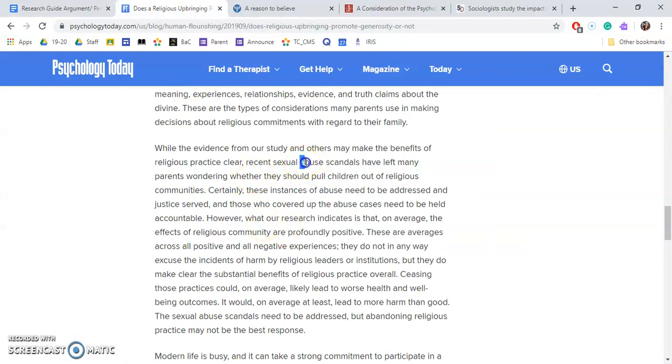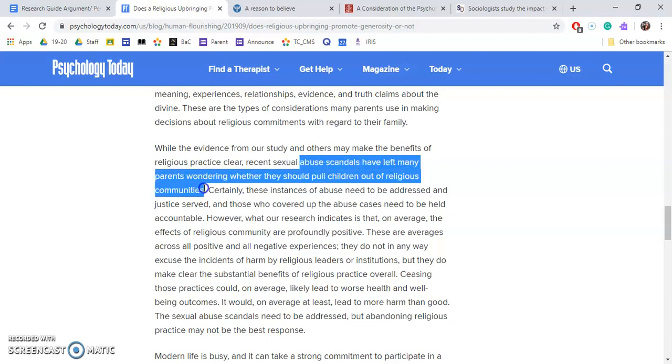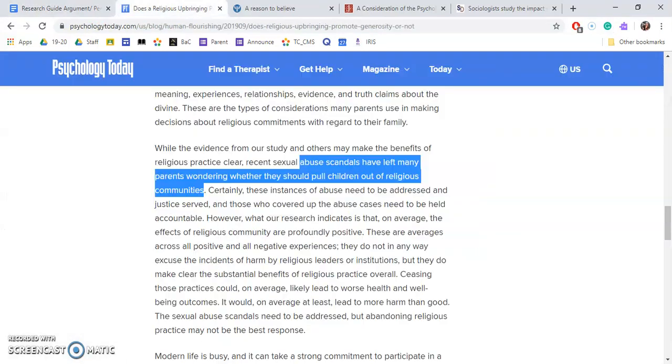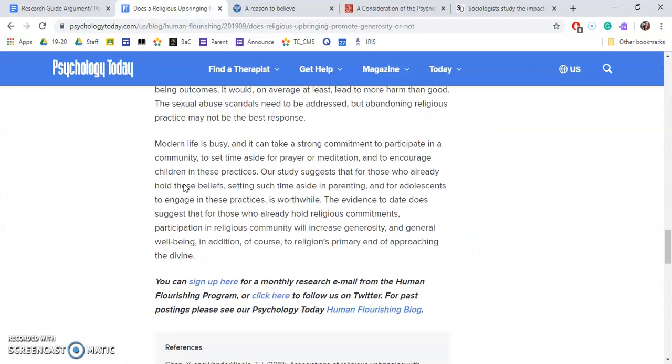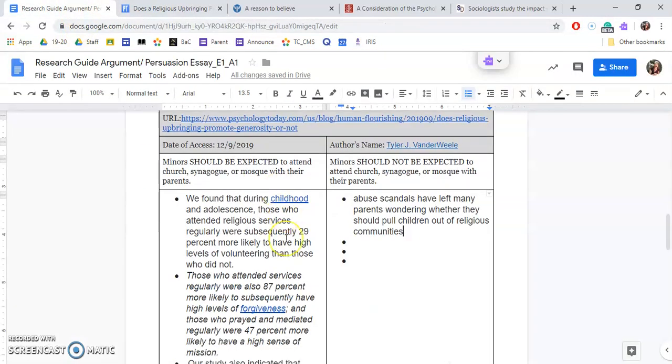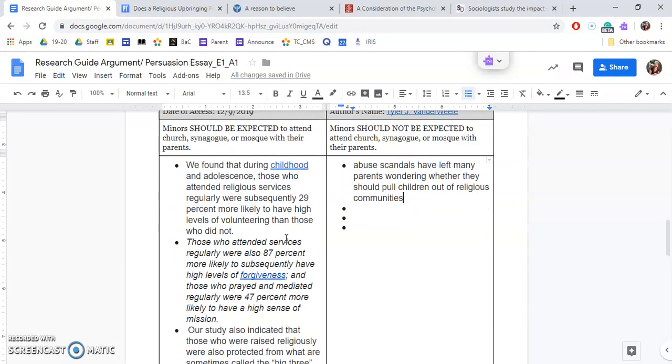So I'm just going to put, for the sake of propriety, abuse scandals have left parents wondering whether they should pull children out of religious communities. So I'm going to put that here. And I could read all the rest of it, but for right now, this is for the purpose of you understanding how to do the article.